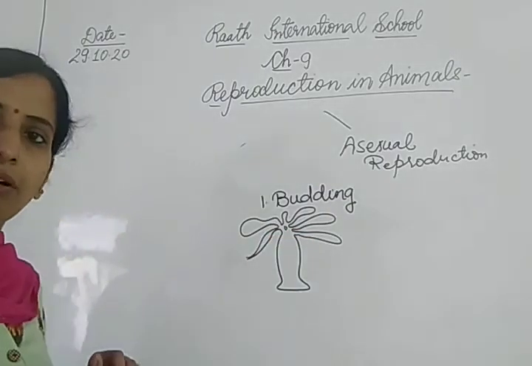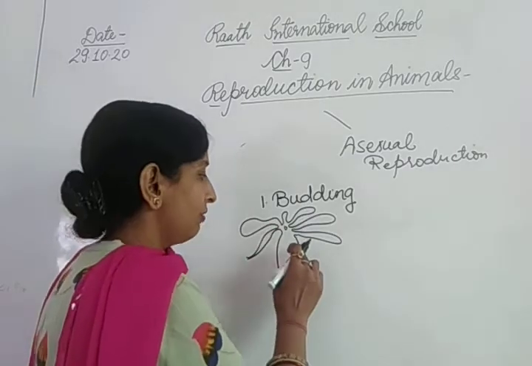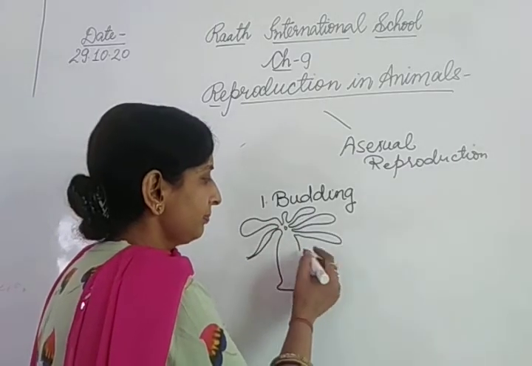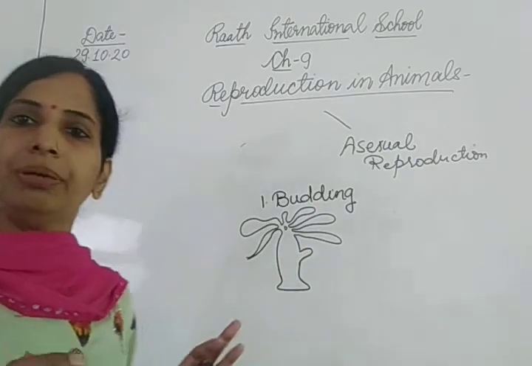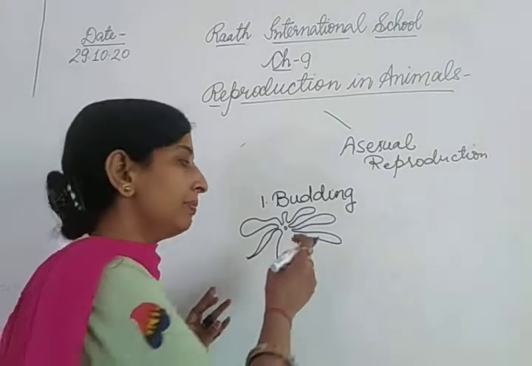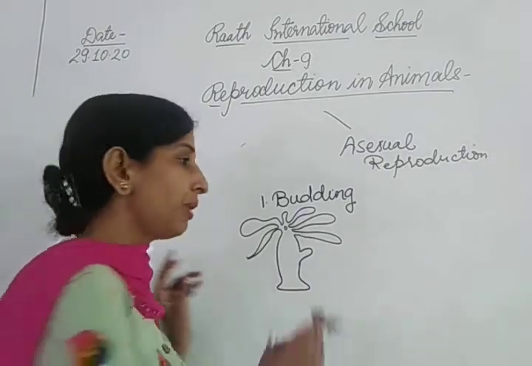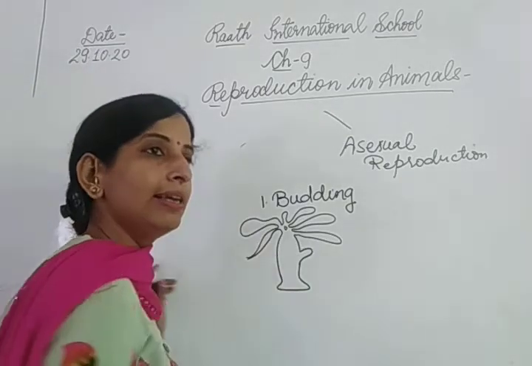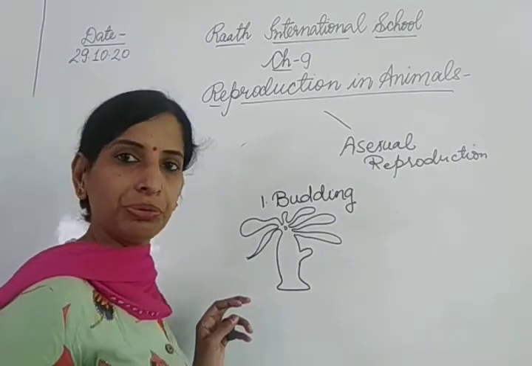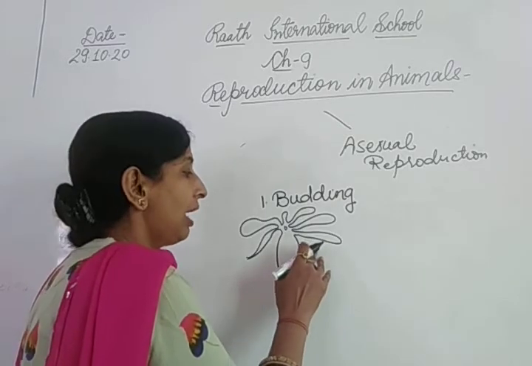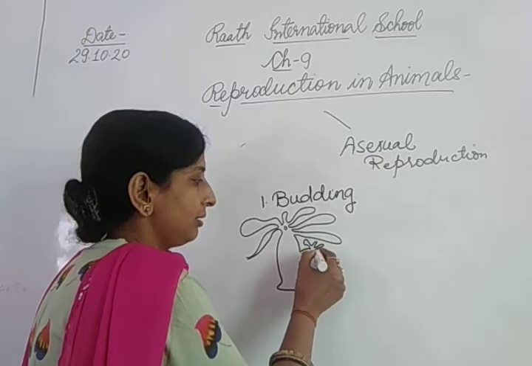So in the hydra, you will find that on the outside of the body, a bulge forms. Hydra की body में a bulge, you will see a bulge or you can say a bud-like outgrowth will appear in the hydra. ये जो हाइड्रा की बॉडी में ये बल्जिंग पार्ट दिखाई दे रहा है, इसी को हम बड कहते हैं. So a bud-like outgrowth appears on the hydra and it develops in this way.